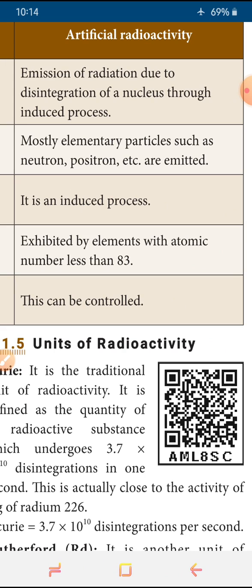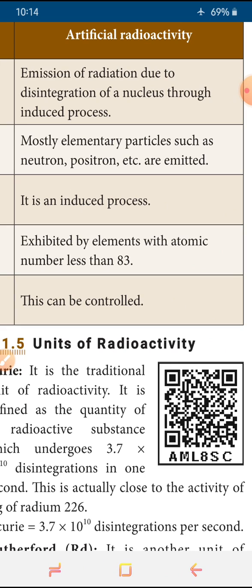In artificial radioactivity, the first point is that it is an induced method. So we, the scientists, are inducing it using an external factor. This is called artificial. Natural happens automatically by itself. The second point of natural radioactivity is alpha, beta and gamma are emitted. In artificial, mostly elementary particles are emitted, neutron, positron, etc. Alpha, beta, gamma are produced in lesser amounts, mostly neutron, positron, etc.